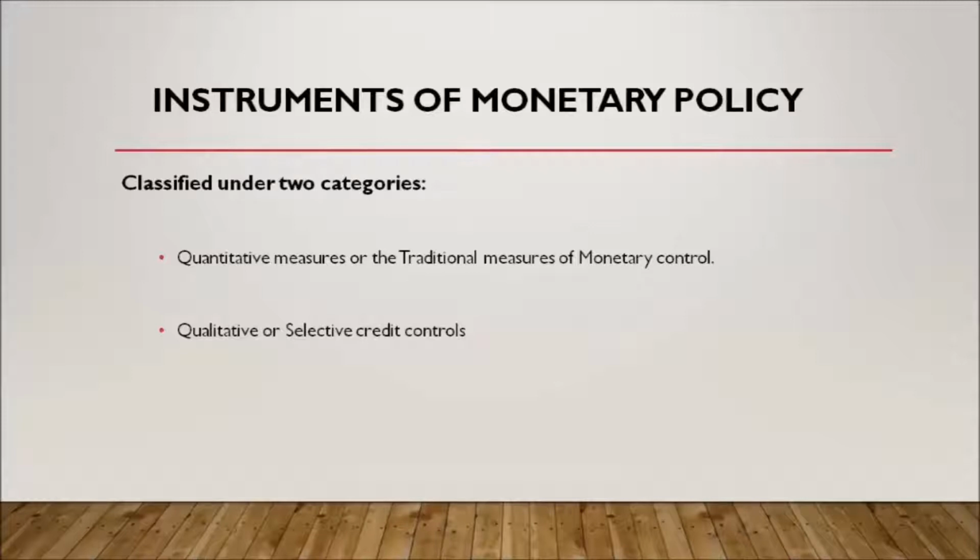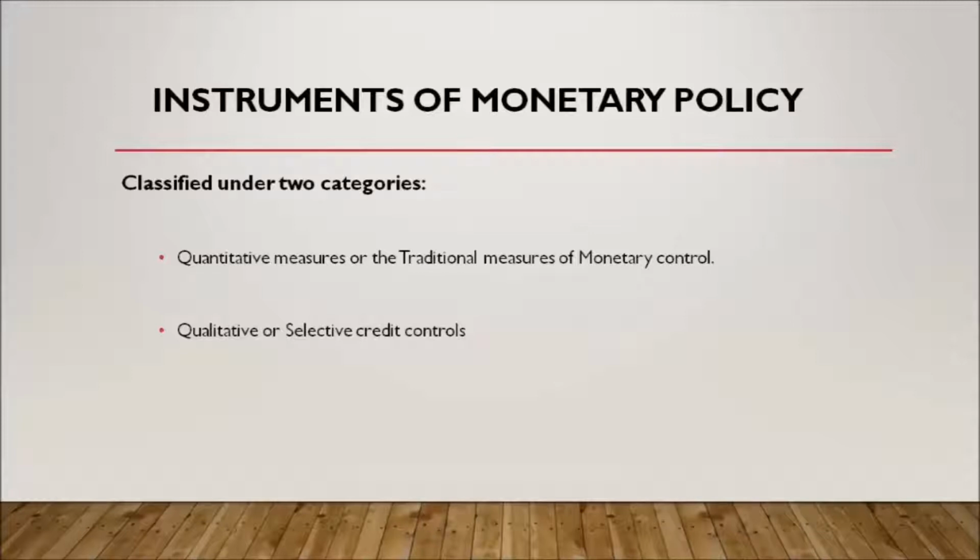The RBI, as the central bank of the country, has the responsibility to control credit operations and ensure economic growth. It tries to regulate money supply in accordance with the changing requirements of the economy. The two methods of credit control are direct or quantitative methods, and indirect or selective or qualitative methods.